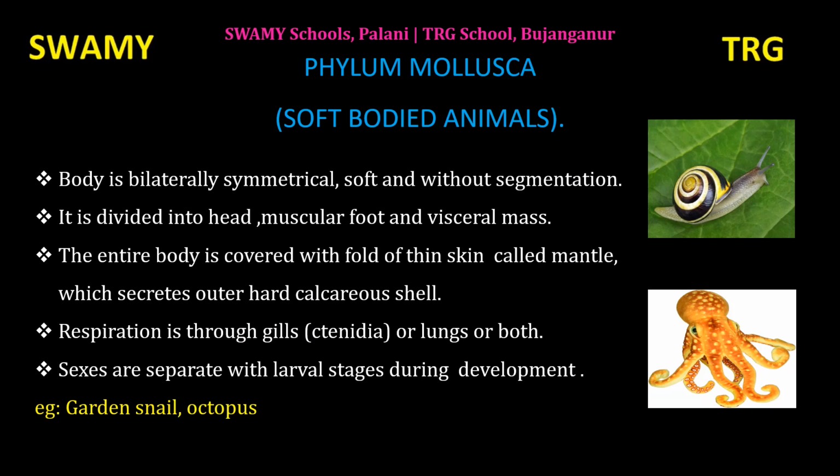Sexes are separate with larval stages during development. Example: garden snail and octopus. In mollusca, there are so many organs present inside the body, so organ system level of organization is there. They have complete and distinct organ systems.